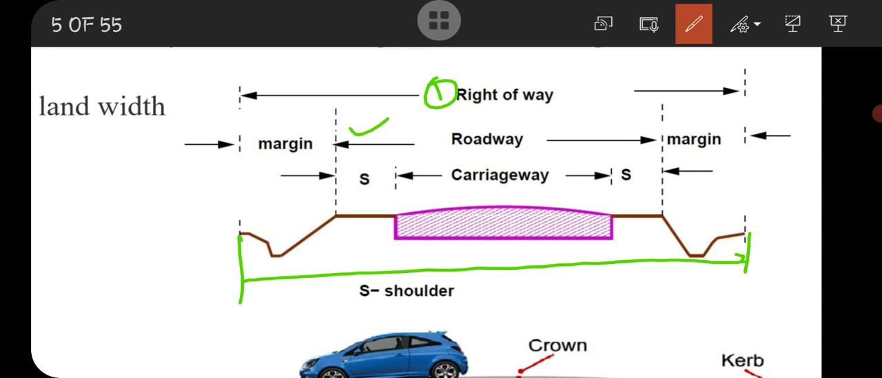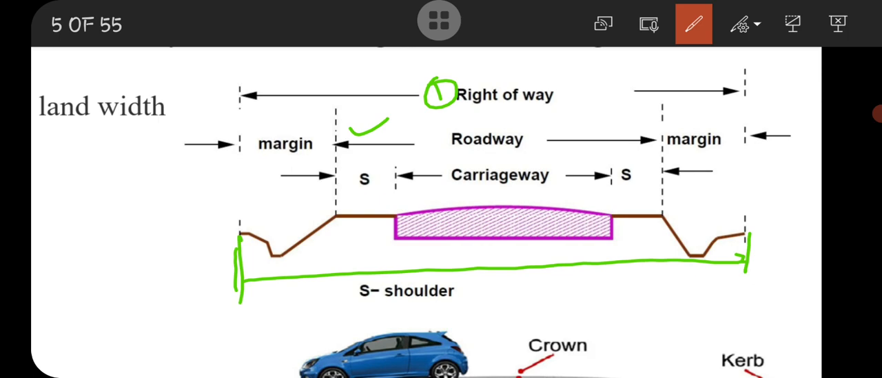Then roadway. Roadway means the formation width of the road at the formation level. Something tricky: as we cover lots of land for the right of way, the width we need for the present is known as formation width. This width must include the carriageway and shoulder and road margin. That is formation width. That is the base of the road.